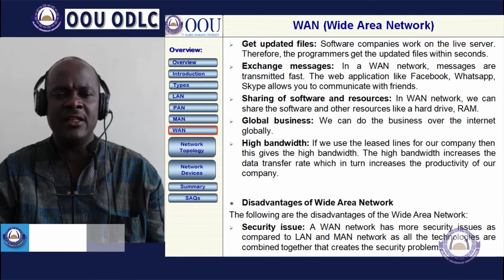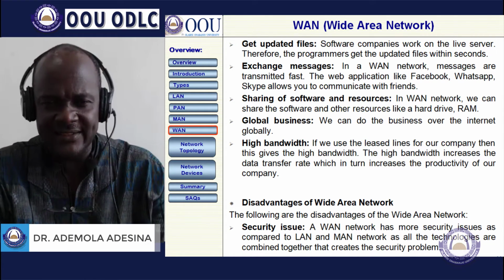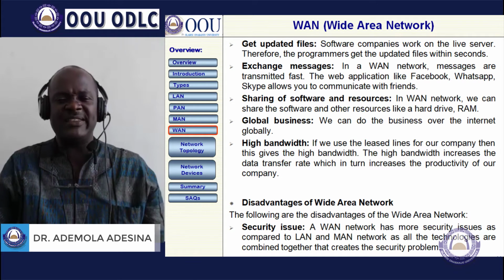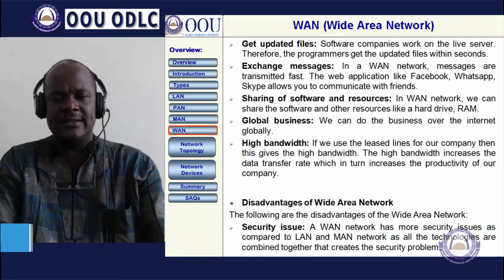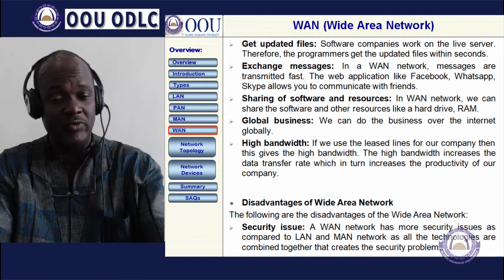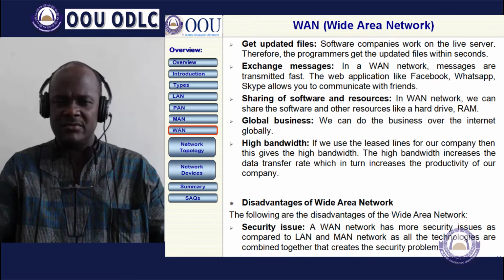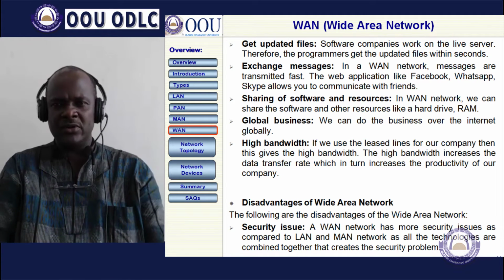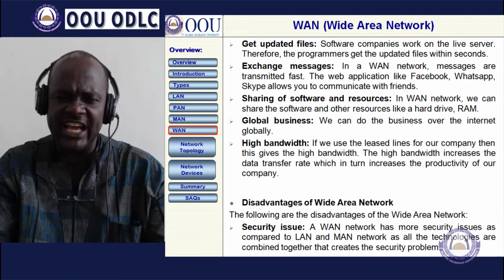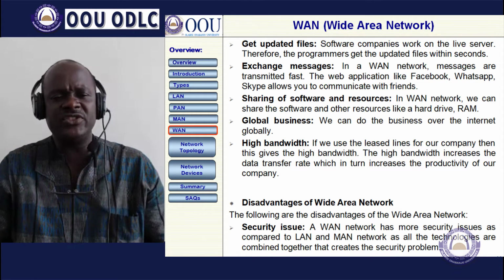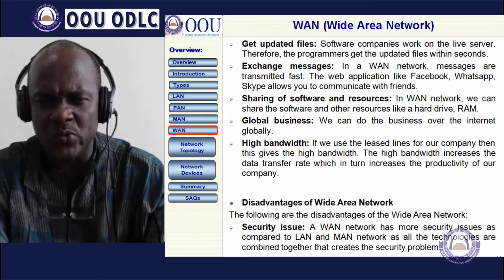You can have updated files. You can exchange messages. One of the things you enjoy most is Facebook, WhatsApp, Skype, because they are on one technology. You can share software and resources. You can even share hardware resources as well.